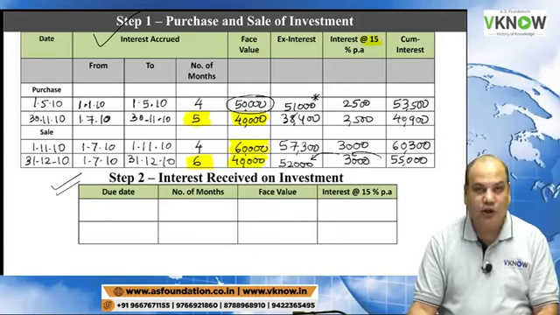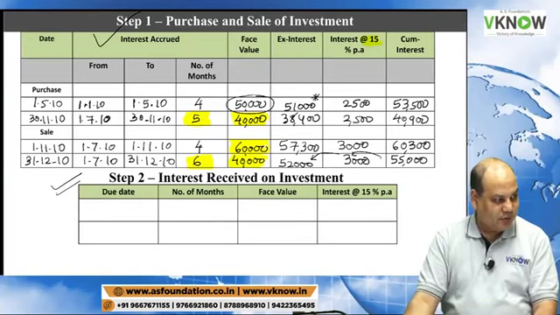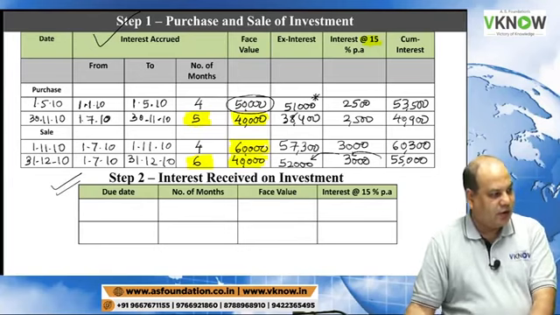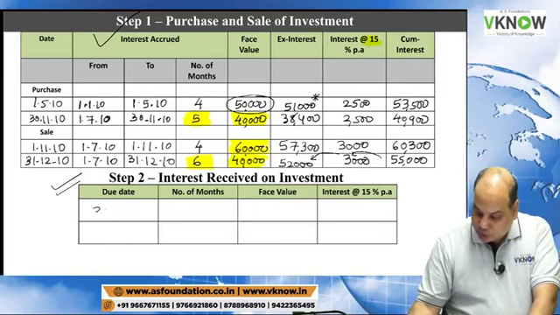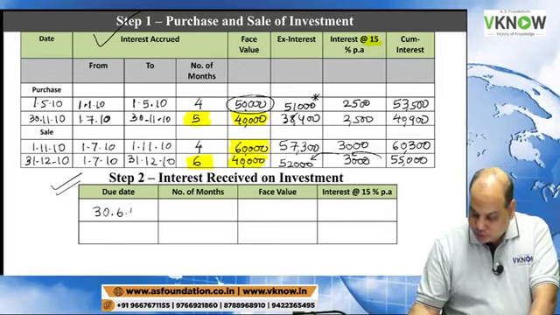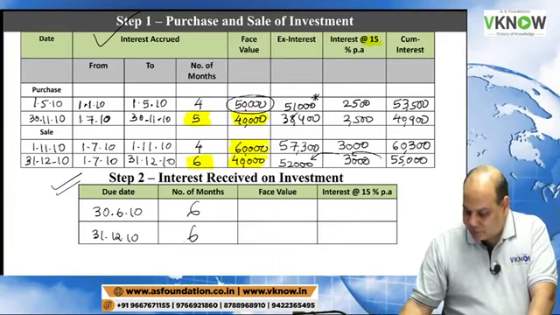Step number 2, interest received on investment. So please write down interest received. There are two dates in this question: 30th June and 31st December. Number of months will be 6 and 6.